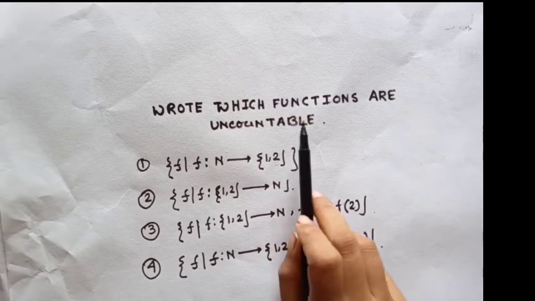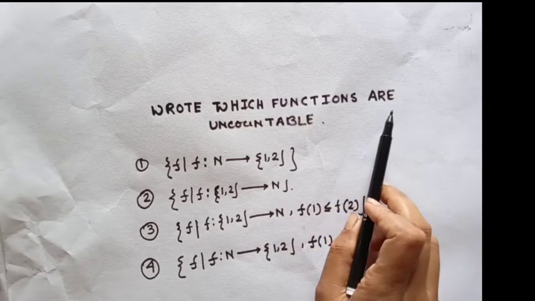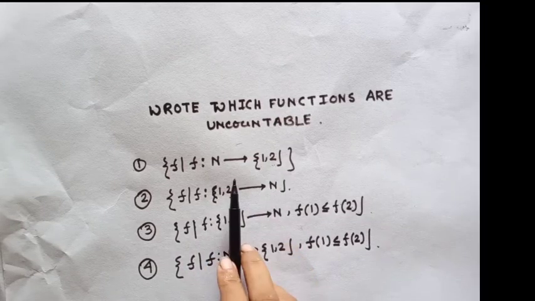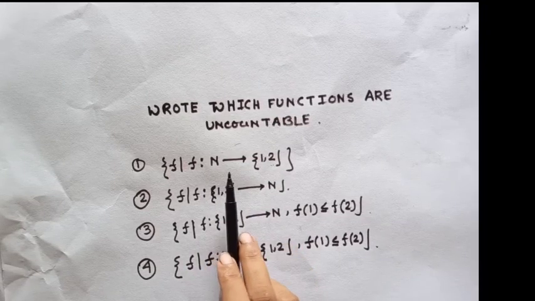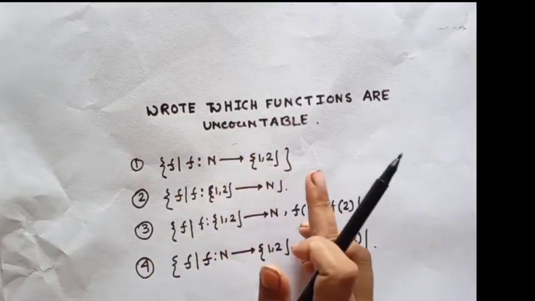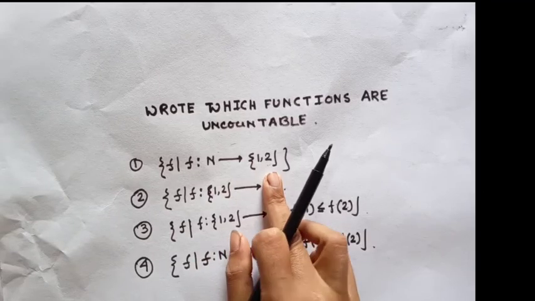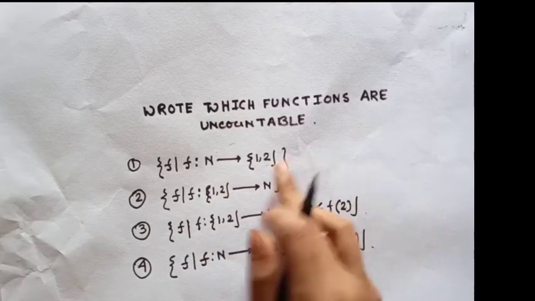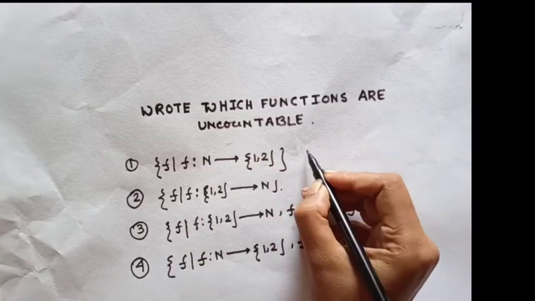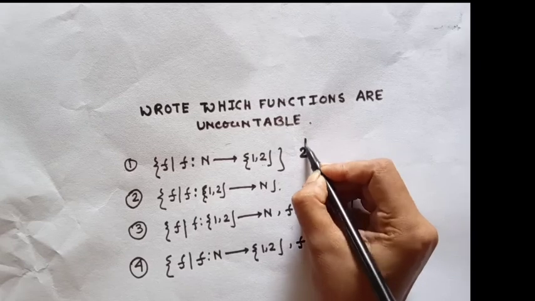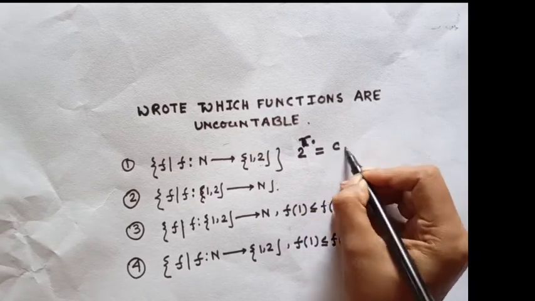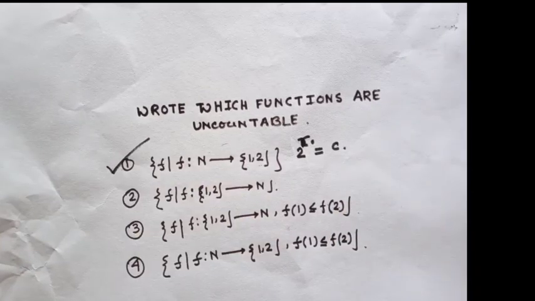My next question of CSIR NET is: which of the following function sets are uncountable? First option, functions from natural numbers to {1,2}. I have understood this set. Now I will apply the theorem. Natural numbers to {1,2}. The formula is cardinality of B to the power cardinality of A. That means 2 to the power alif naught, and this is equal to C. So the first option is true.